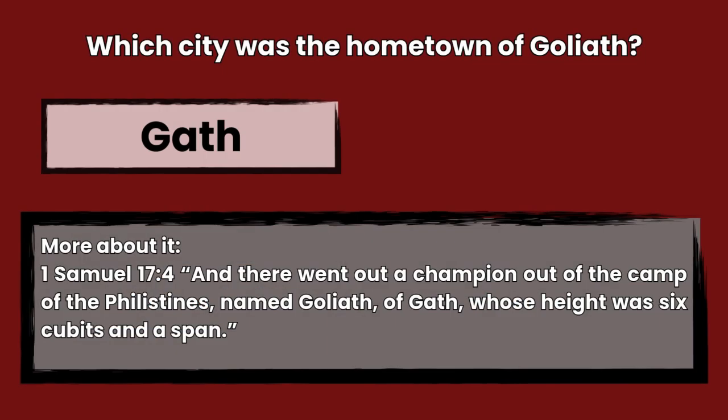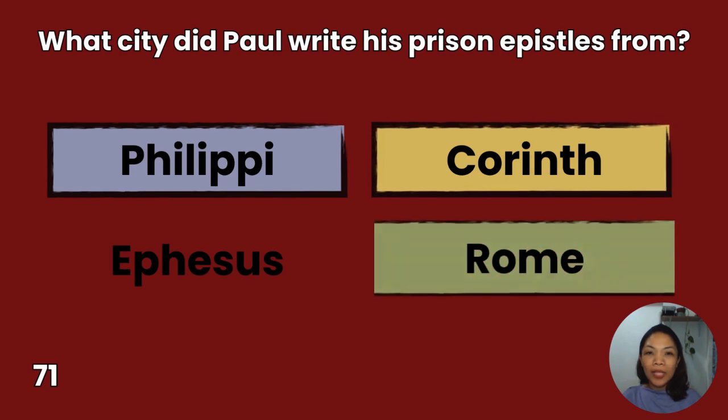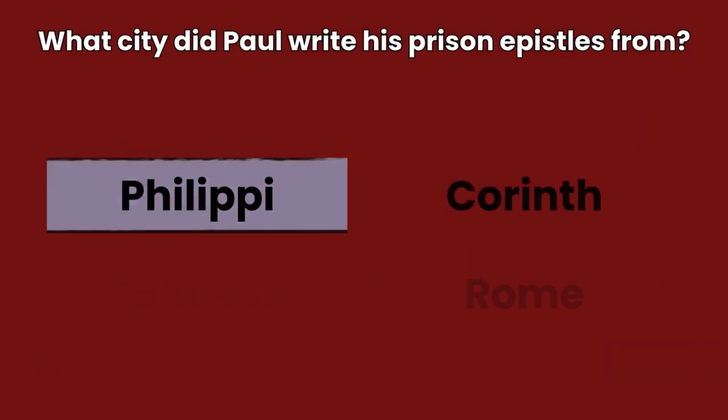The answer is Gath, 1 Samuel 17:4. And there went out a champion out of the camp of the Philistines named Goliath of Gath, whose height was 6 cubits and a span. 71. What city did Paul write his prison epistles from? Philippi, Ephesus, Corinth, Rome. You have 10 seconds to answer.